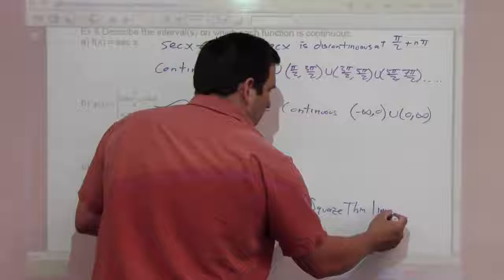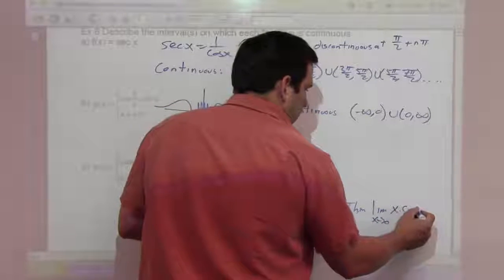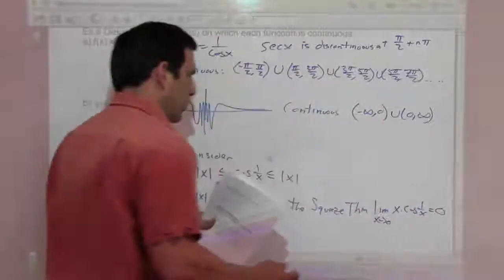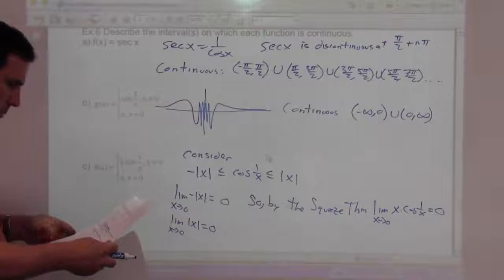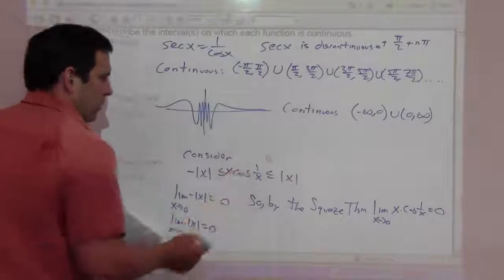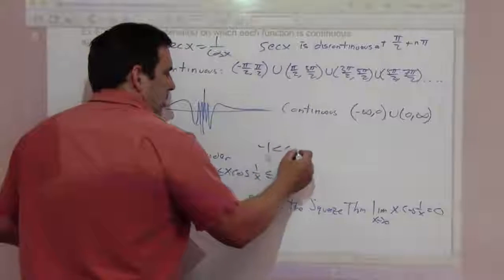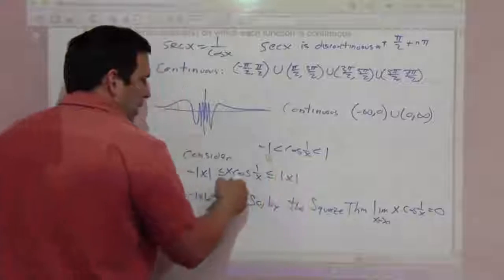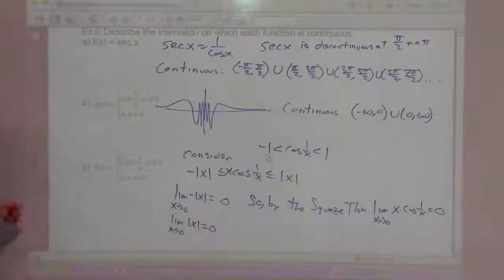the limit as x goes to 0 of x times cosine of 1 over x equals 0. I should have an x in here, x times that. I mean, it's reasonable to say that negative 1 is less than or equal to cosine of 1 over x, less than or equal to 1. So if you multiply everything by x, you get the same thing. Okay.